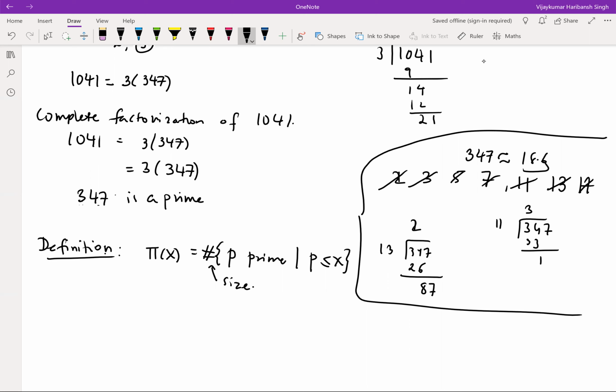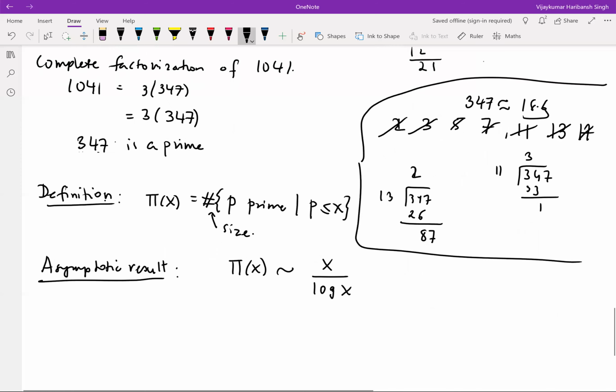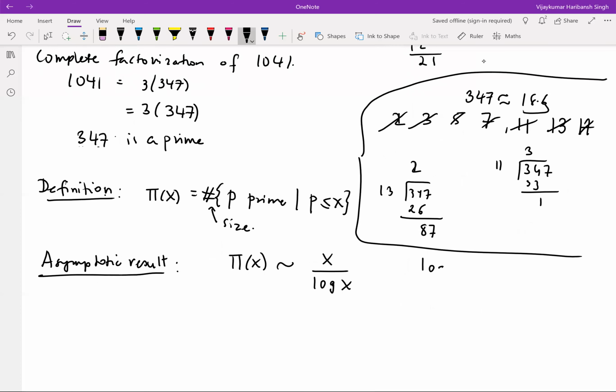There are no fixed results about it, but we have what is called an asymptotic result. What is an asymptotic result? Asymptotic result means in the long range, pi of x behaves like x over log x, where log x is basically log of x base e.